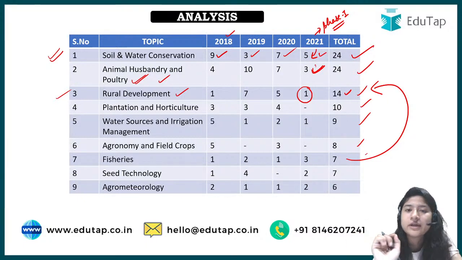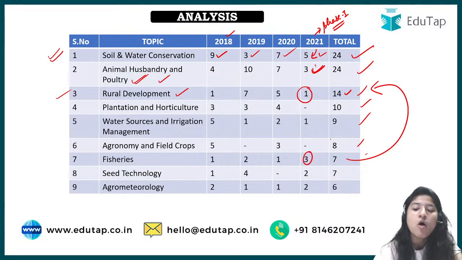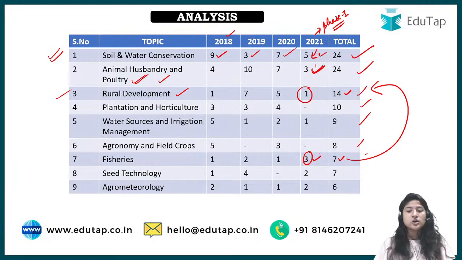I am not saying to ignore rural development, I am just saying to revise fisheries before it. 7 have been asked in total from 2018 to 21, but in 2021 alone 3 questions were asked from fisheries. So in your priority list, fisheries should be above rural development.